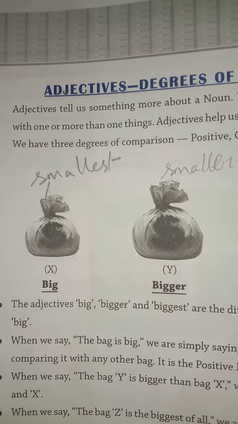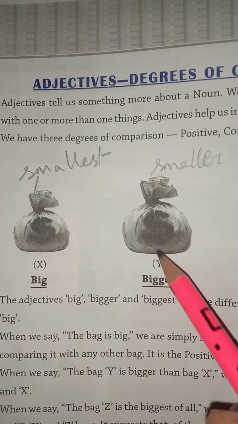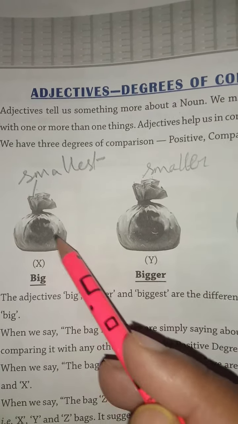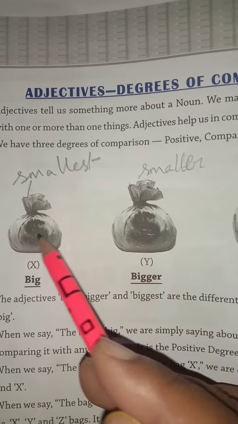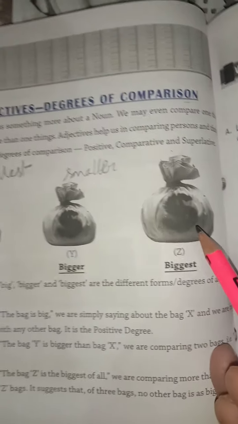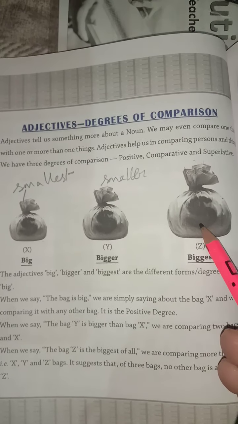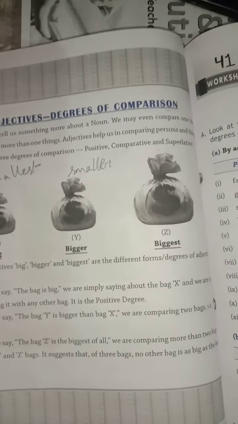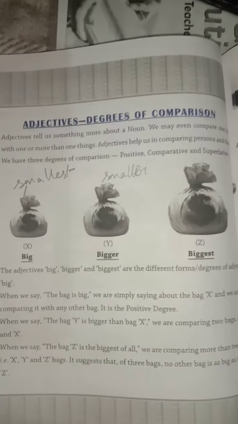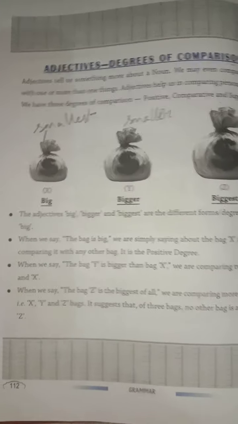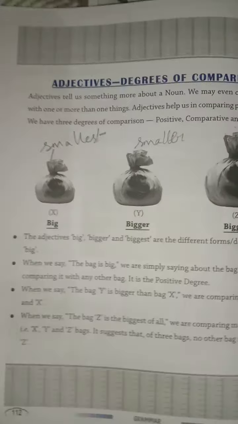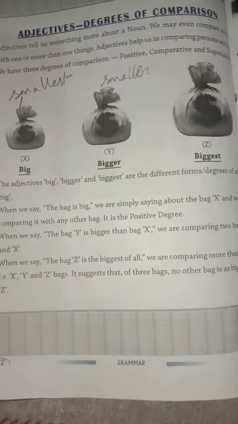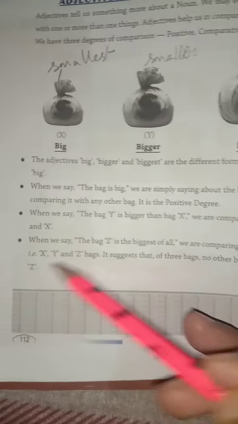When we talk about 2, we will have comparison. It is comparative. When we include third, it is superlative. Superlative means the best or the worst. Look at this.